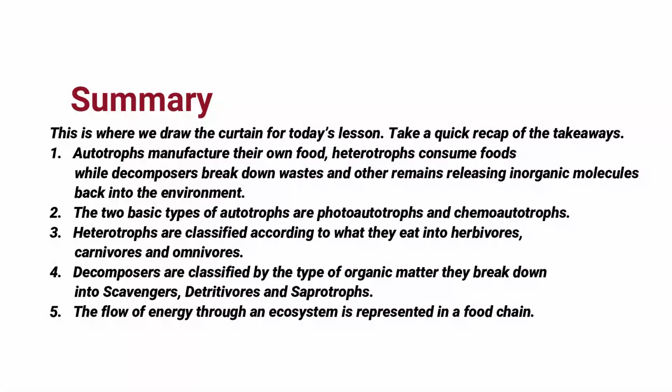Heterotrophs are classified according to what they eat into herbivores, carnivores, and omnivores. Decomposers are classified by the type of organic matter they break down into scavengers, detritivores, and saprotrophs. The flow of energy through an ecosystem is represented in a food chain.